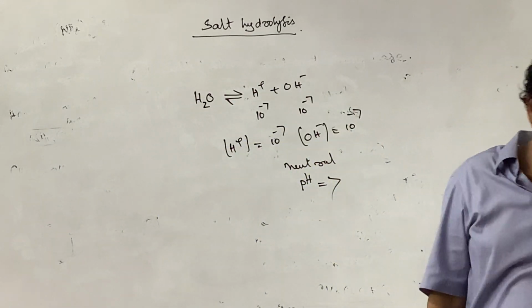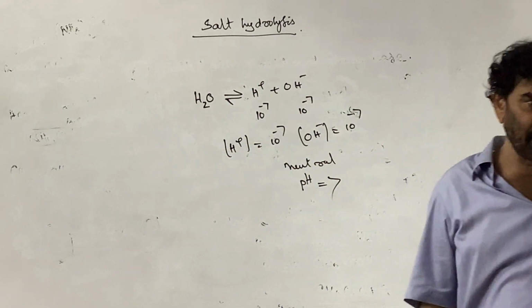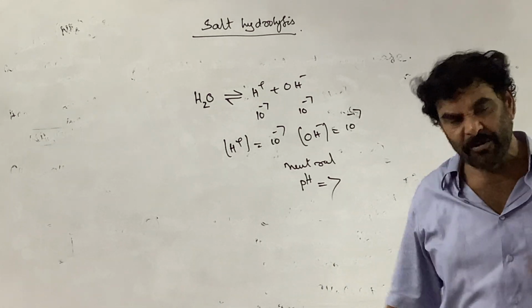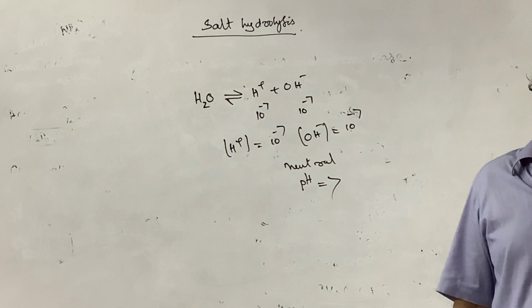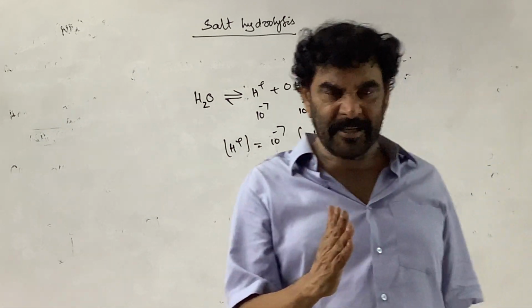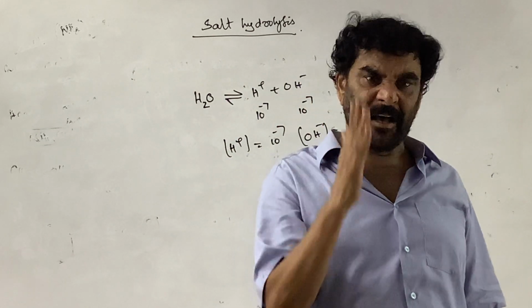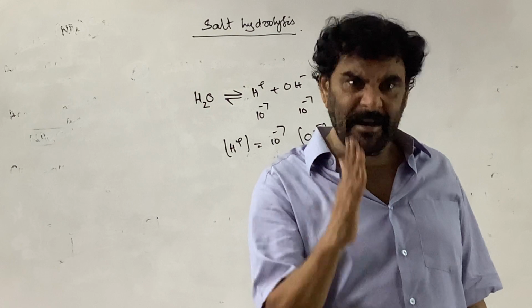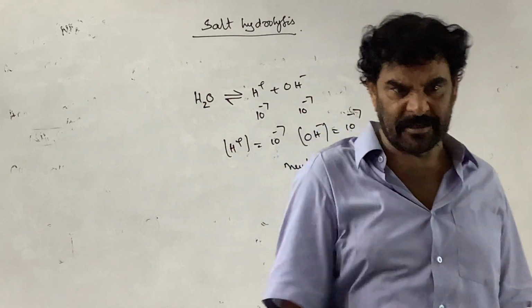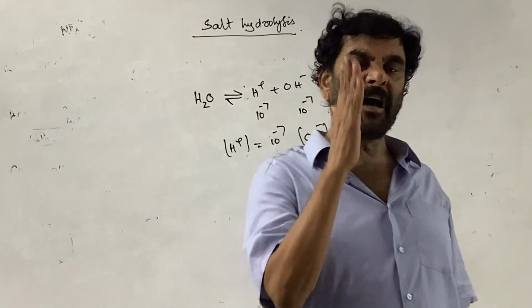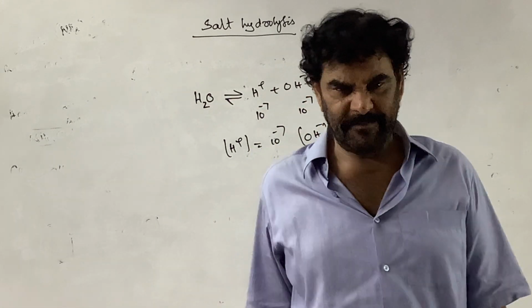That gives an acidic or basic nature to the solution and affects the chemical neutrality of the water. The phenomenon in which a salt disturbs the equilibrium existing in water and creates acidity or alkalinity in the solution is called salt hydrolysis.